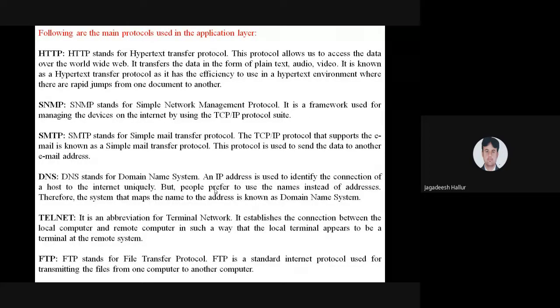What is FTP? FTP stands for File Transfer Protocol. With File Transfer Protocol, we send files from one computer to another computer. How do we send the files? From LAN cables, or you get the files on your pen drive, and that pen drive can be connected to another computer. The file reaches the other computer also. So files are sent from one computer to another computer.